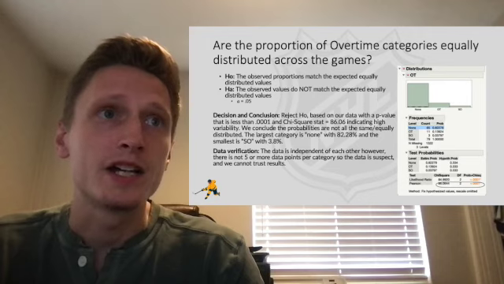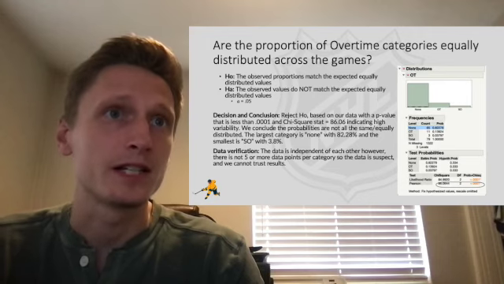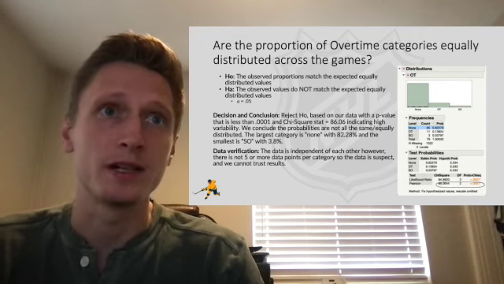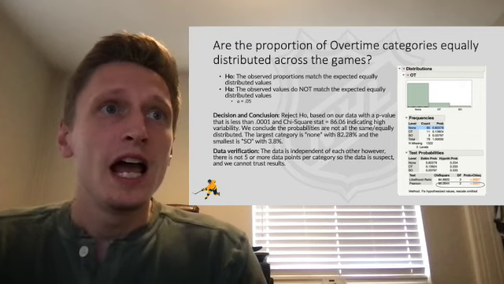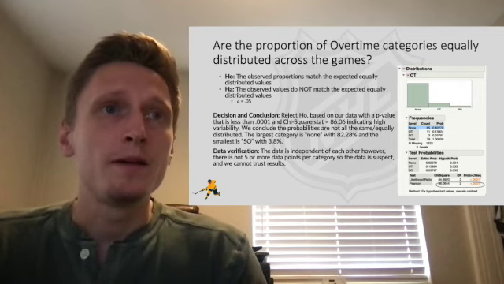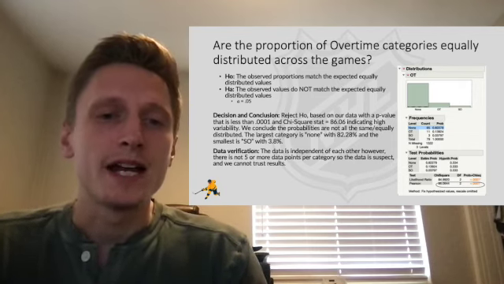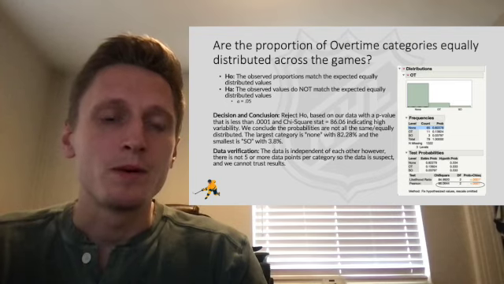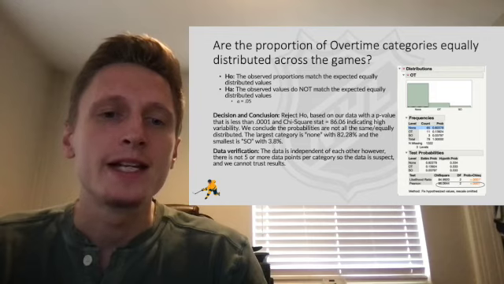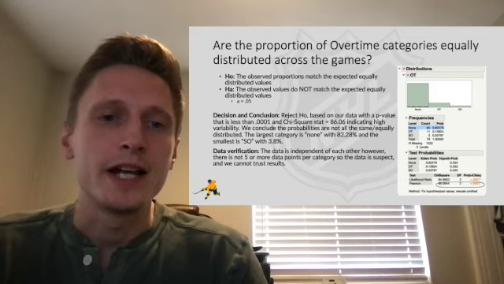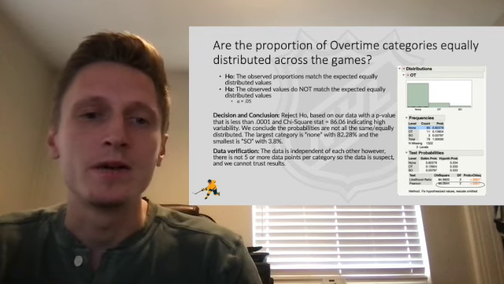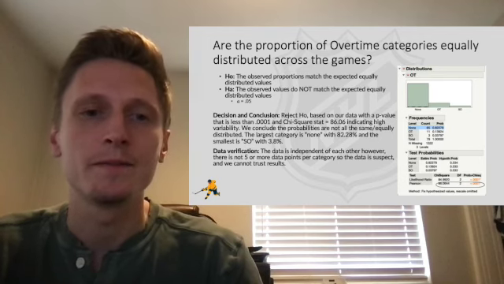We also had a high chi-square of 86.06, which tells us that a lot of the change is explained by this model. And so we know that the overtime statuses are not distributed proportionately across all games, and that it's going to be much more likely for a game to not go into overtime or shootouts than it is for a game to go into overtime or shootouts.